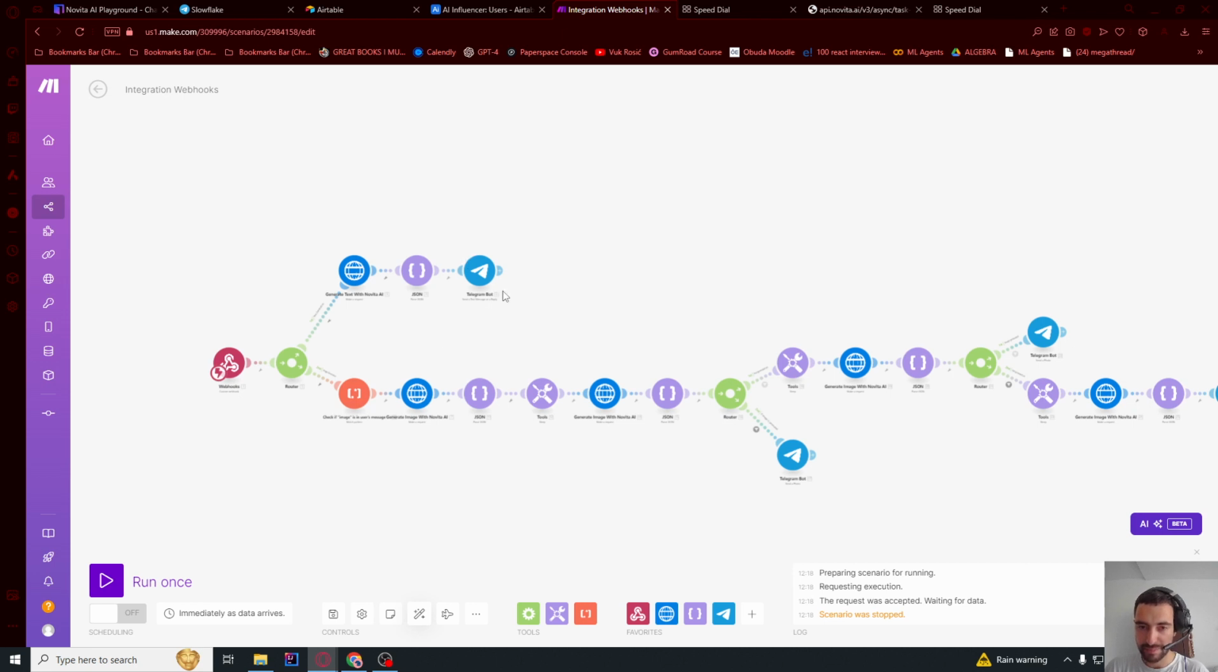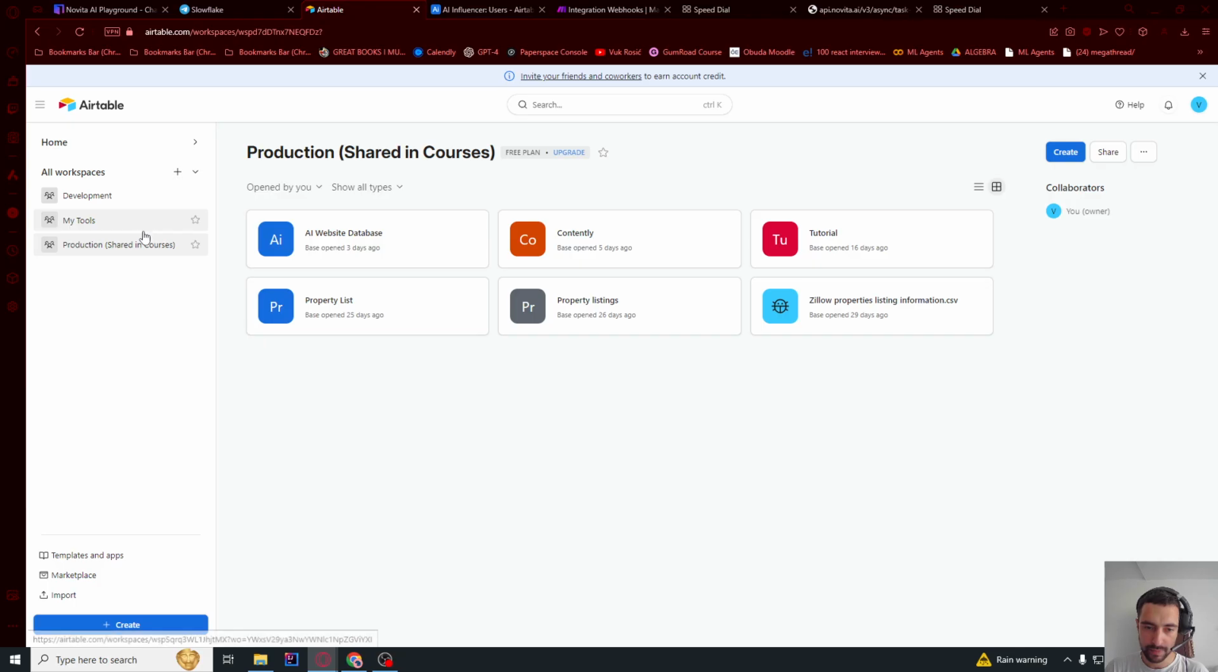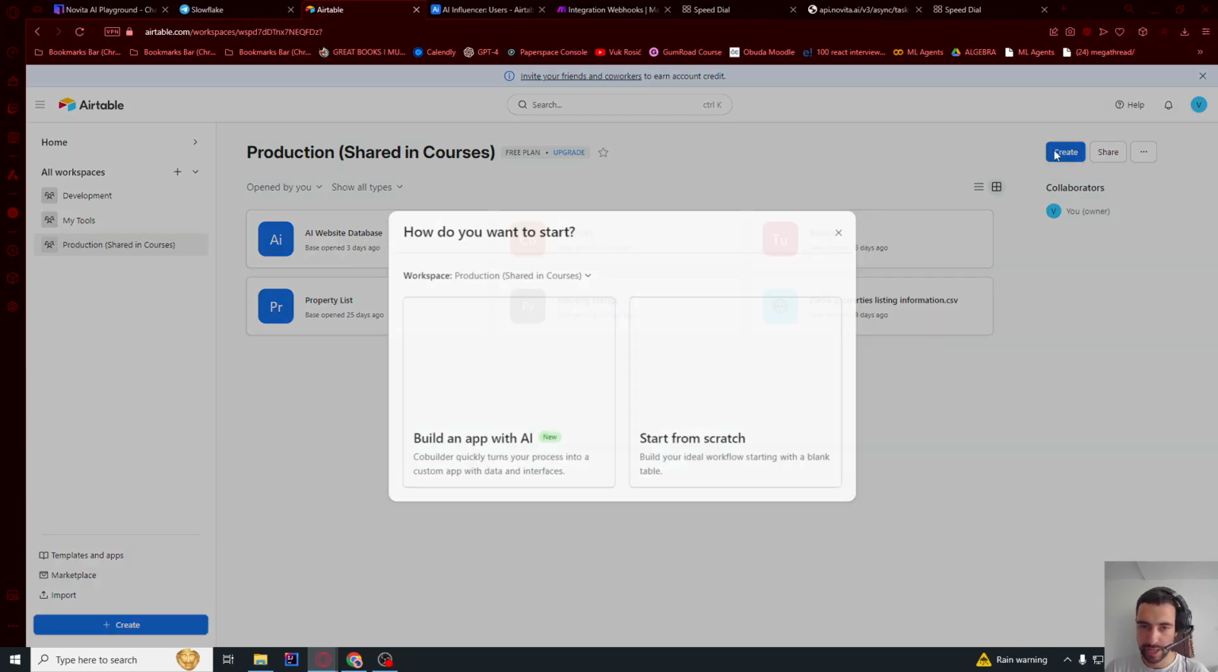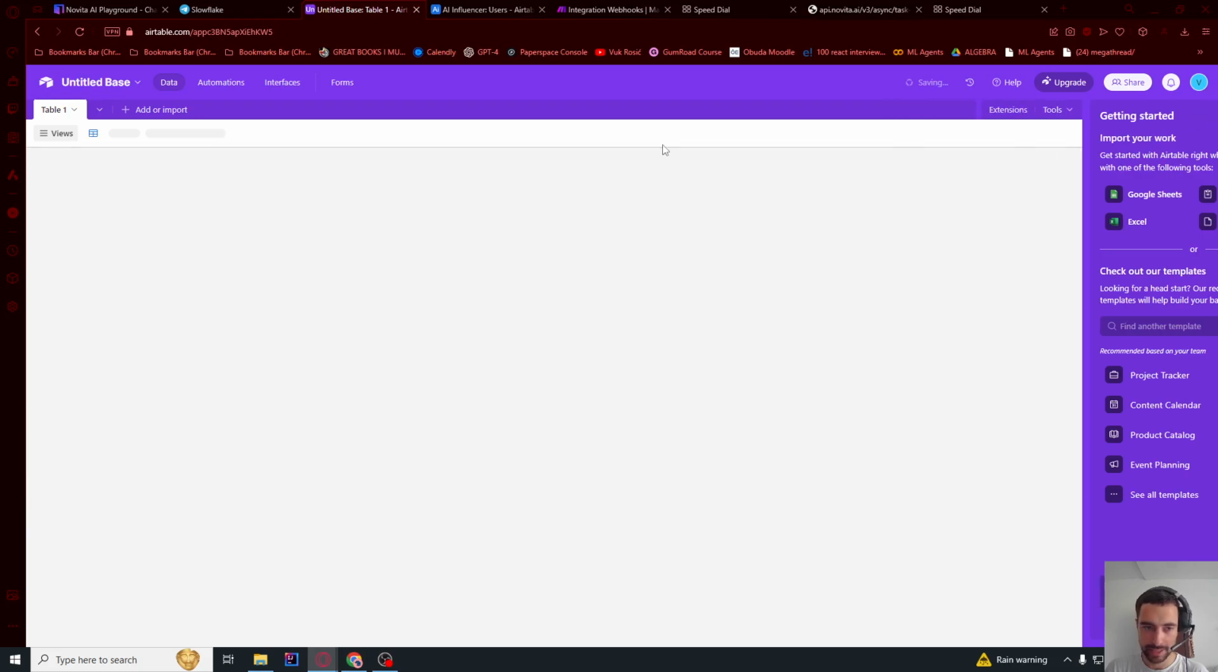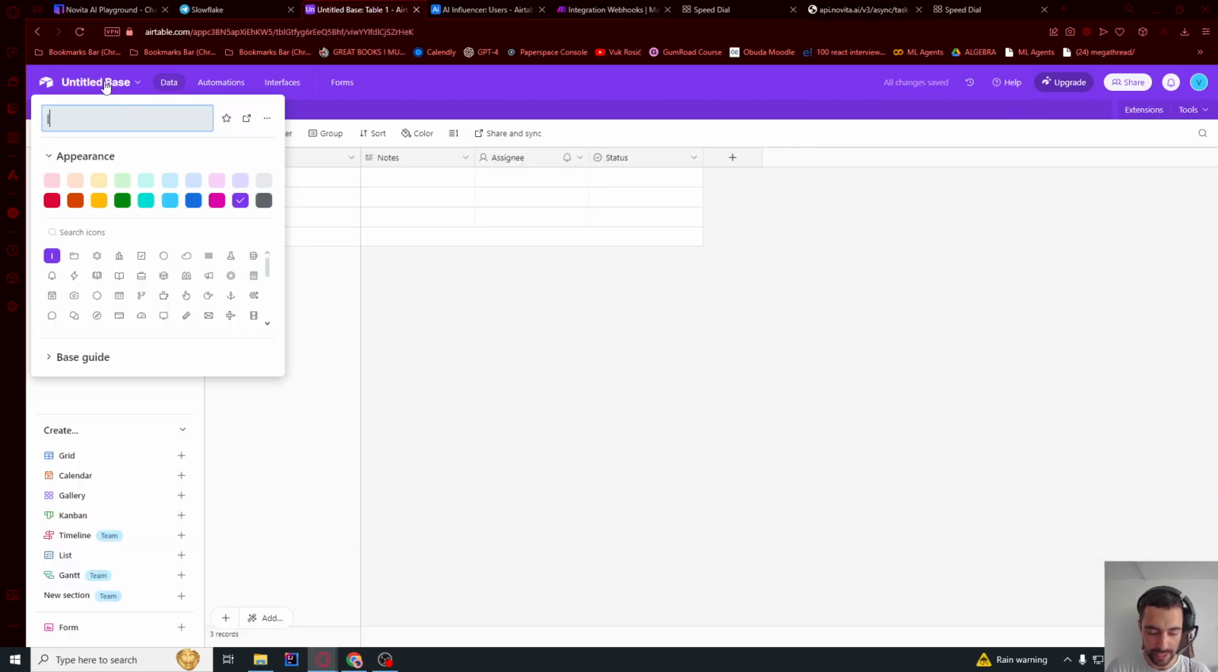Now let's add memory and payments. Go to airtable.com and click create a new table. Start from scratch. This is going to be our database. Let's close this. This is going to be Influx SaaS, for example, and let me do that.